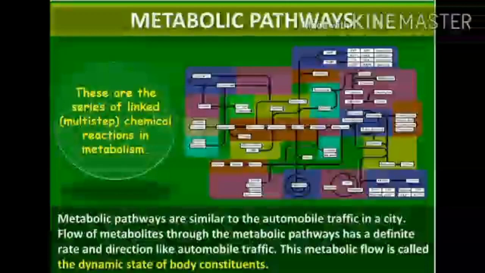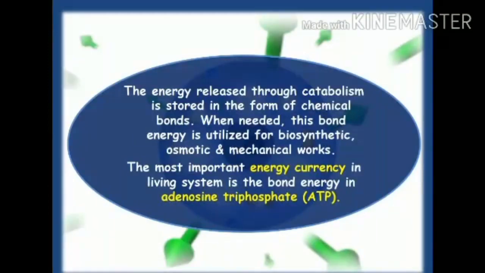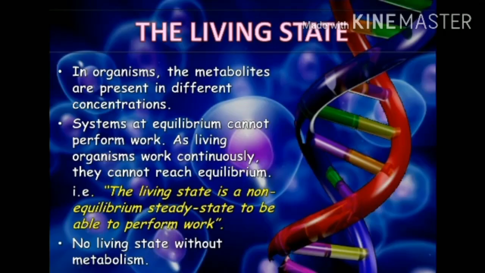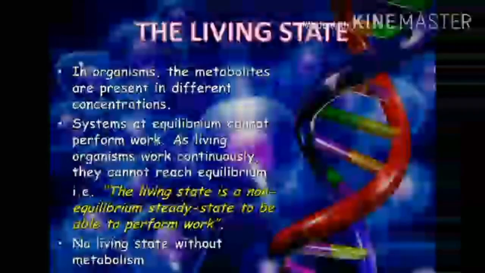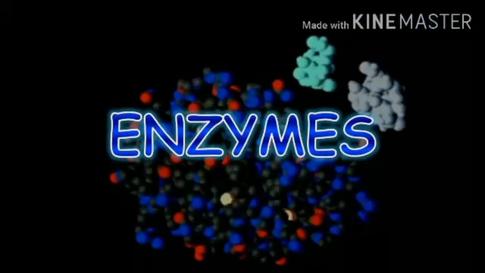This is the overall view of various metabolic pathways which occur in a definite way and in specific directions. So it is a dynamic state of body organization. And for all these metabolic processes, energy is obtained from ATP. So ATP is known as the energy currency of the cell or the energy currency of the living system. So this is the living state which occurs in a non-equilibrium steady state, and no living state can occur without metabolism.